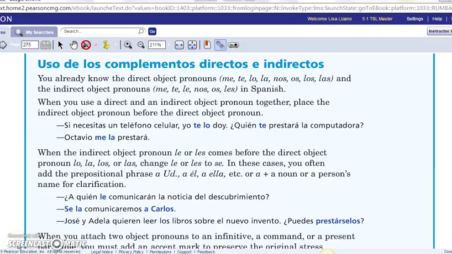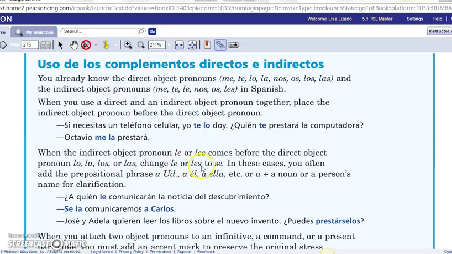The next rule to go over is when we have a combination of an indirect object pronoun, le or les, coming before a direct object pronoun, lo, la, los, or las. If we end up with one of these combinations, like le lo, or le la, or le los, or le las, or les lo, les la, les los, les las, those double L's are not allowed.